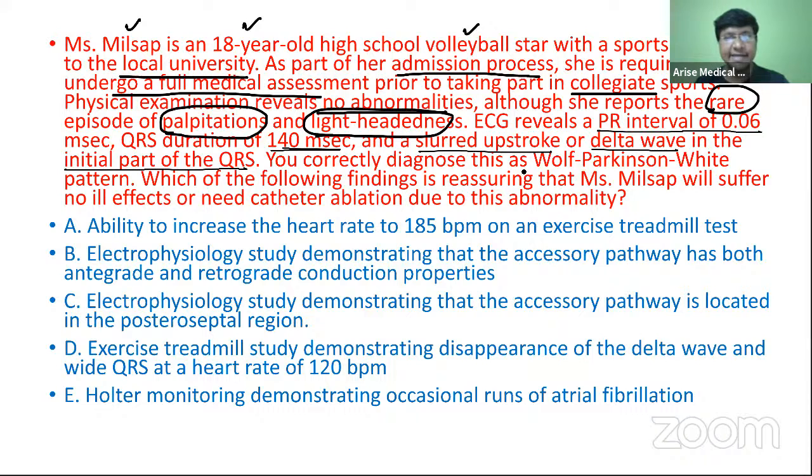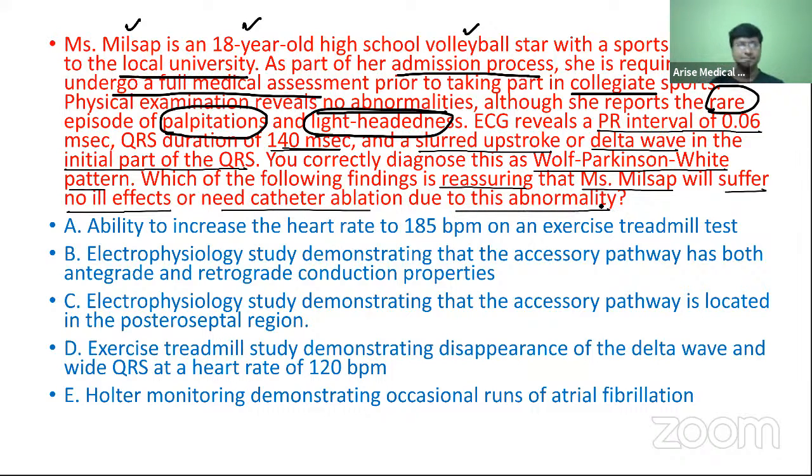You correctly diagnosed this as Wolff-Parkinson-White syndrome. Which of the following findings is reassuring that Mrs. Millsap will suffer no ill effects or need catheter ablation due to this abnormality?